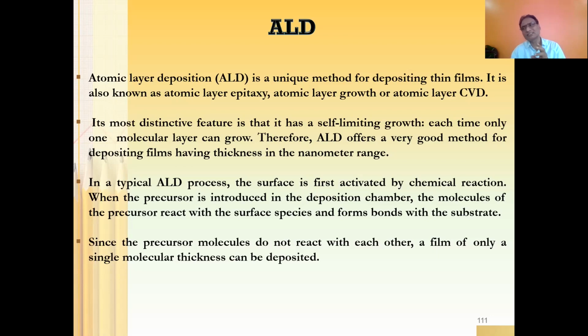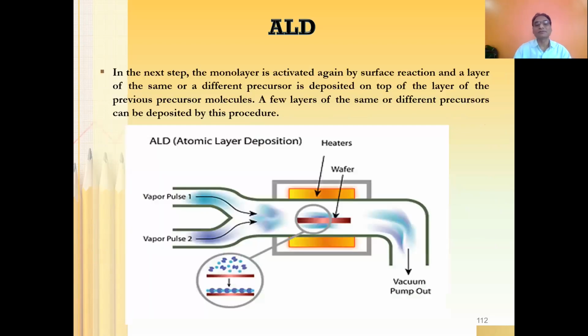deposited. So this is another beauty, or special feature, of this system: the precursor molecules are not going to react with themselves. They are only going to have some sort of interaction with the substrate. They are not going to react with themselves. As a result of that, you will be able to form a single layer of atoms. That is why it is called atomic layer deposition, which is not going to be possible in the other case.